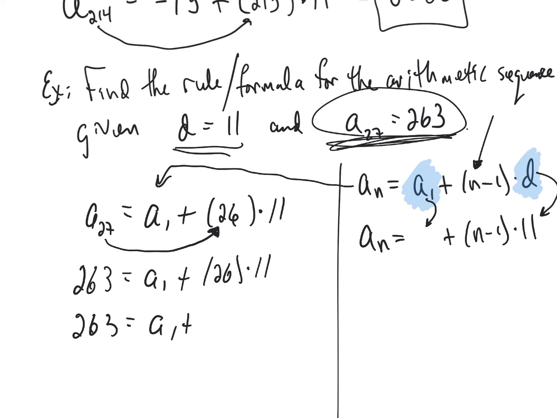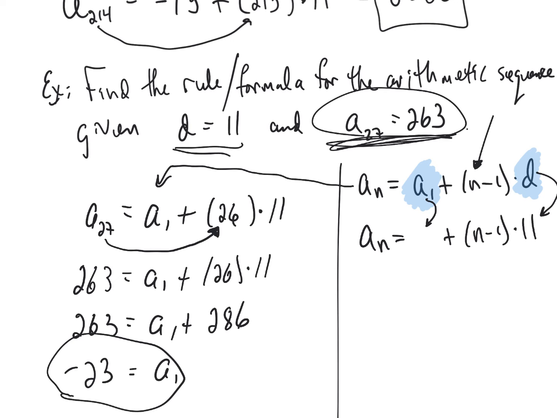We need to multiply 26 times 11. I just need to turn a calculator on here, so give me a second. 26 times 11, so that's 286. And move 286 to the other side by subtraction. So 263 minus 286 gives us our first term being negative 23. All right, so the first term in that sequence has to be negative 23.